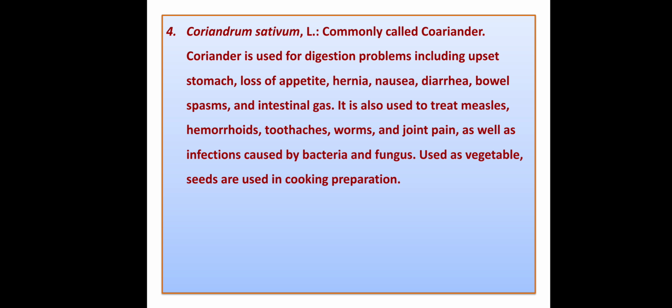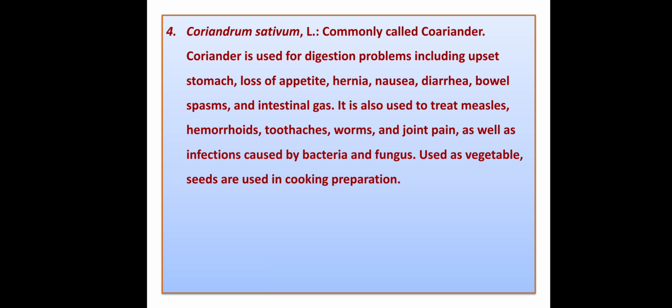Then comes one of the most common plants, Coriandrum sativum. It is commonly called coriander. Coriander is used for digestion problems including upset stomach, loss of appetite, and also in case of hernia, nausea, diarrhea. If we have bowel spasm, then for that purpose also we use it.